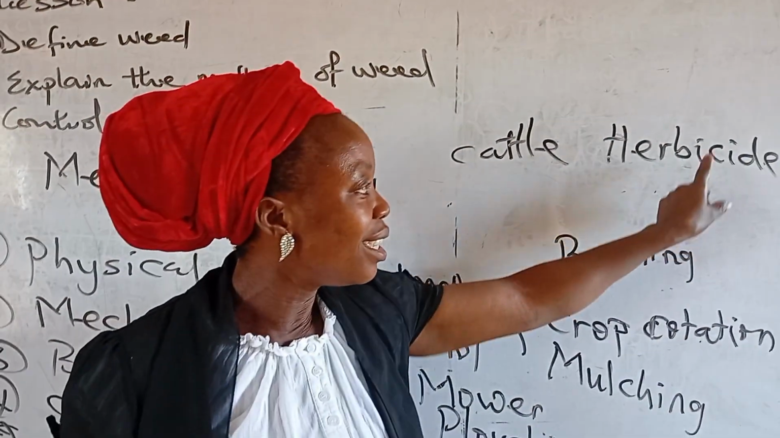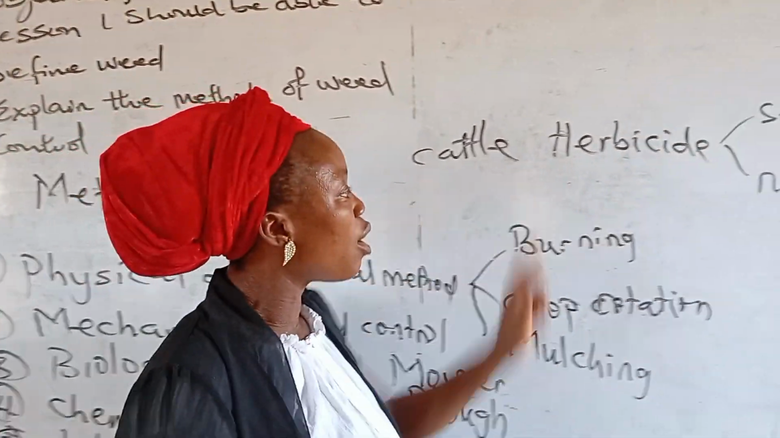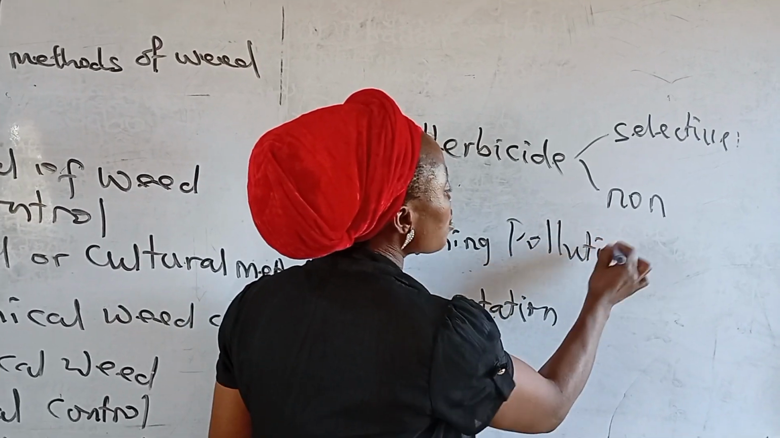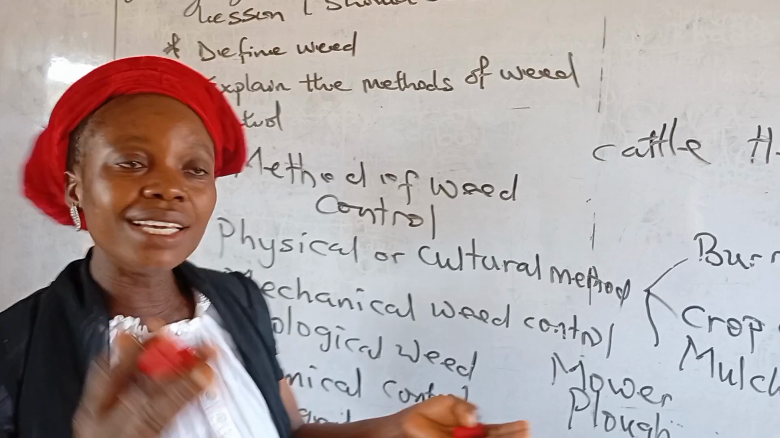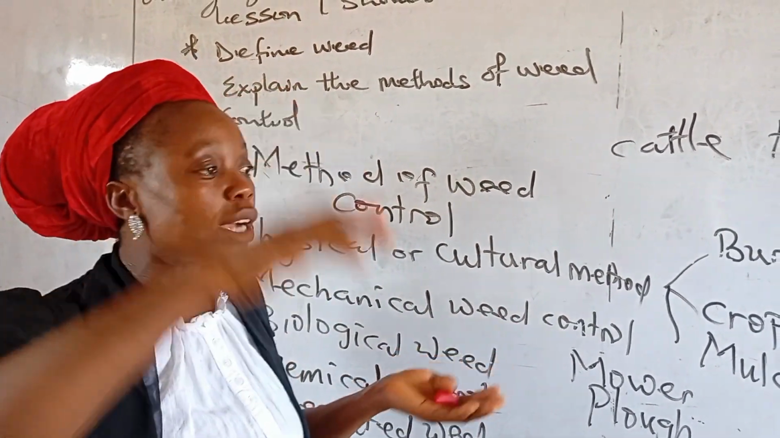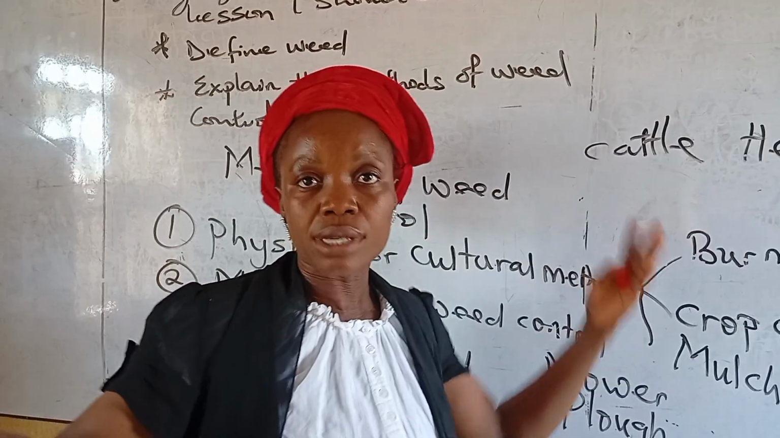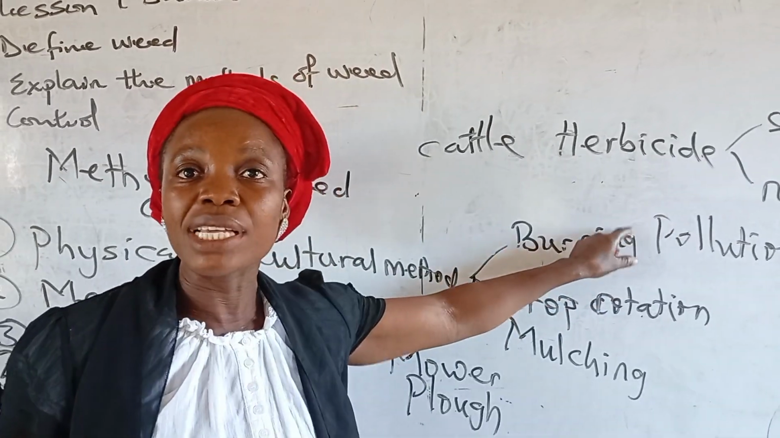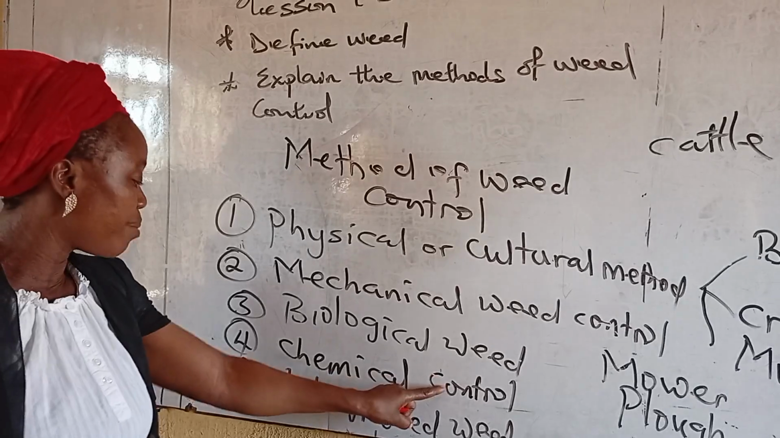So that is it. But this herbicide has a negative impact on the soil. It can lead to pollution, because when you are using chemical on your farmland, when it rains, the rain will wash down the chemical, and this water can find its way to stream or river, thereby causing pollution, and the organism inside the water will be affected. So that is the effect of chemical control.